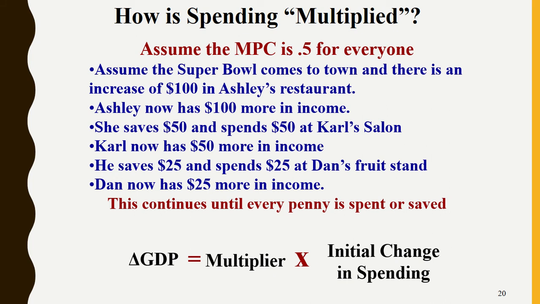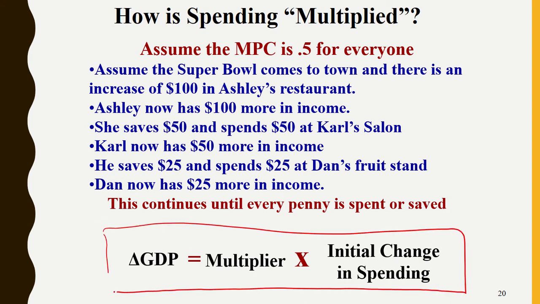And so our equation here is going to be a change in GDP is the multiplier times the initial change in spending, right? So let's say we figure out what our multiplier is, and we say our multiplier is 5, and the initial change in spending is $1.